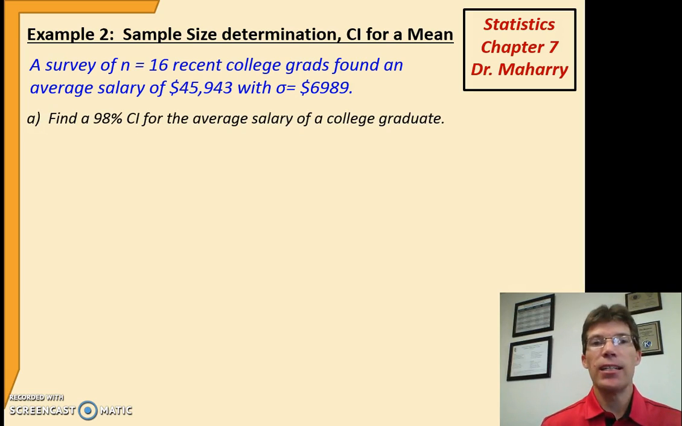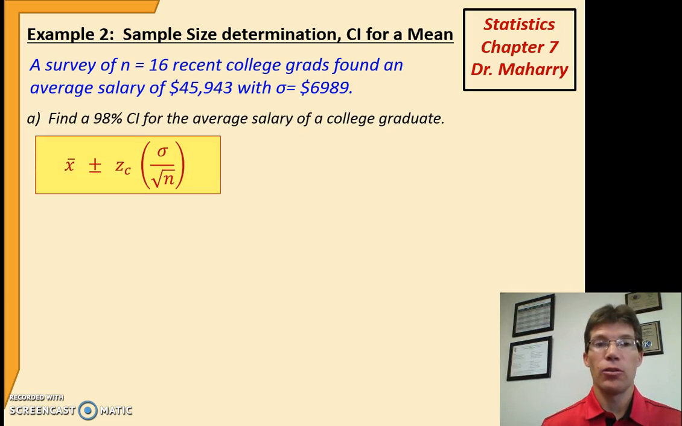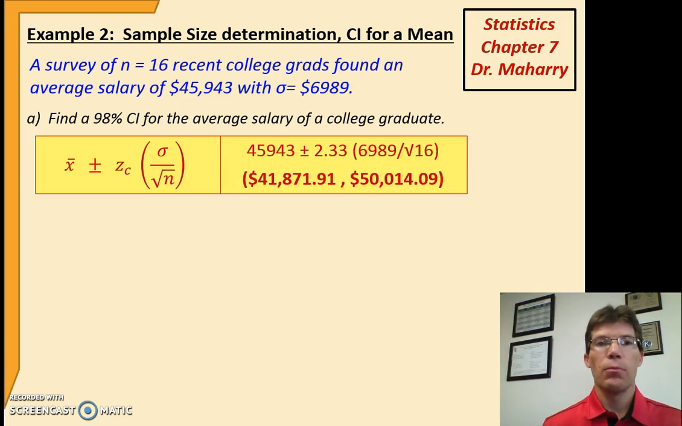So if I wanted a 98% confidence interval, I would use that exact same formula, x bar plus or minus E, plug in my $45,943. If I go to my table, for a 98% confidence interval, the z value is 2.33, standard deviation over the square root of n. So I'm 98% sure the average salary of a college grad is between $41,871 and $50,014.